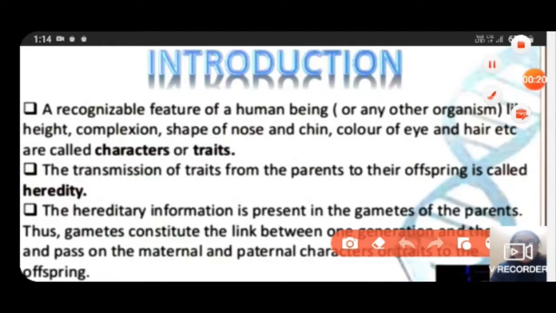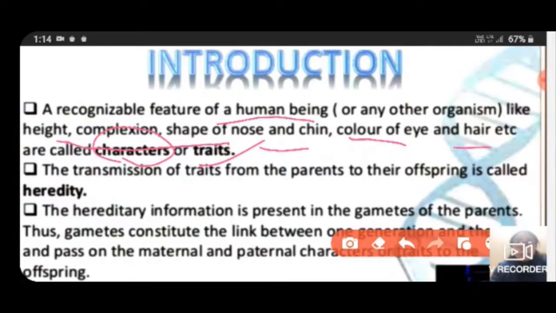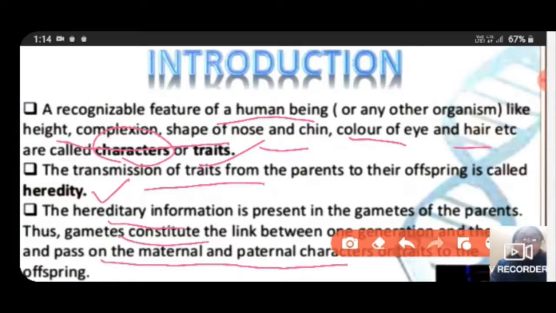Now, the recognizable features of a human being or any other organism, like height, complexion, shape of nose, chin, color of eye, and hair, etc. All these are called the characters or the traits. So, the transmission of traits from the parent to their offspring is called heredity. Heredity information is present in the gametes of parents. Thus, gametes constitute the link between one generation and the next and pass on the maternal and paternal characters or traits to the new offspring.